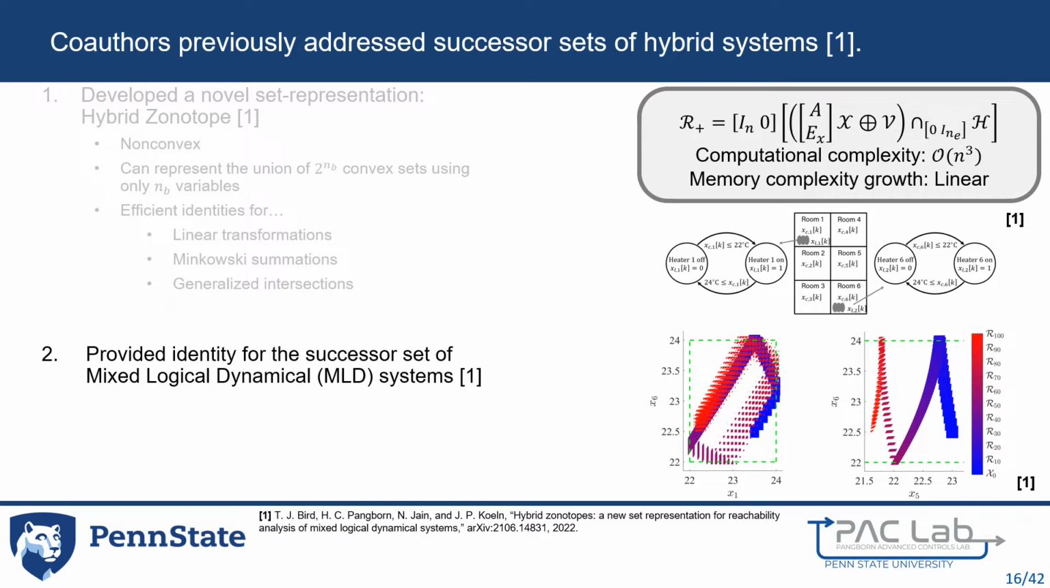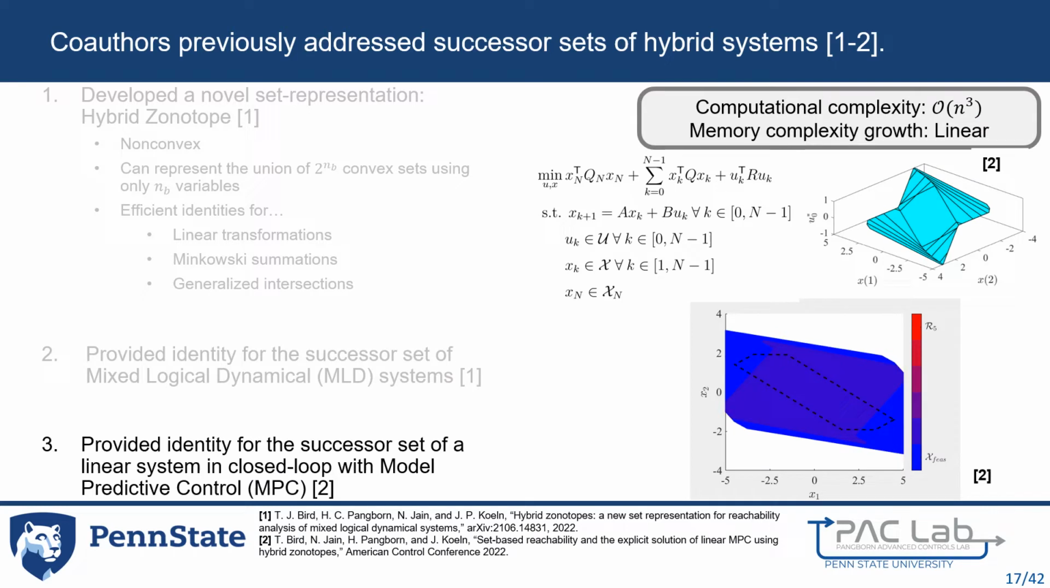Using hybrid zonotopes, identities were derived for successor sets of MLD systems that scaled cubically with the state dimension and exhibit linear memory complexity growth. Similar identities were developed for successor sets of linear systems in closed loop with MPC, which also exhibited computational complexity that scaled cubically with state dimension and had linear memory complexity growth.